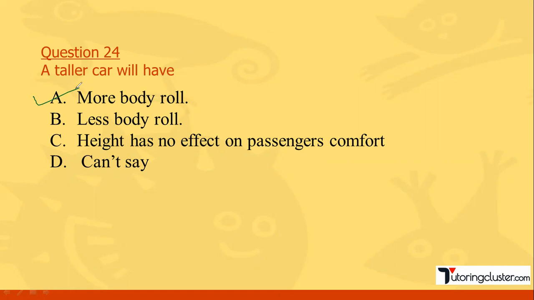If you see a fancy car, let's say Audi or something like that, their height is not more. Why? Because if the height is less, the comfort is going to be more. Even during turning, if you sit in a bus, during turning our body also moves from side to side, right? So that is body roll over. So taller the car, more the body roll. This concept is related to the height of the car. We have discussed this already in detail. You can go and watch.